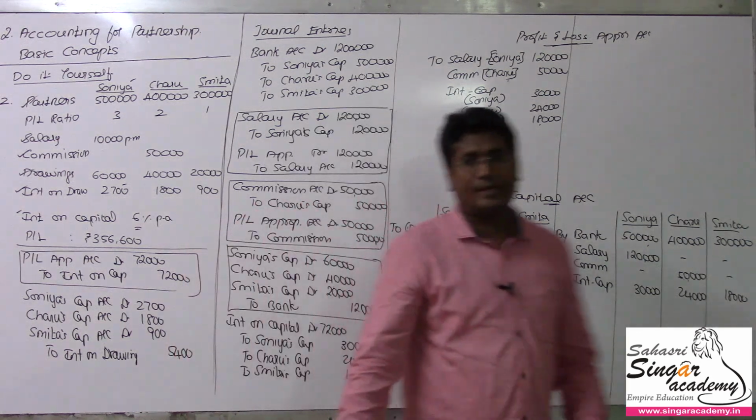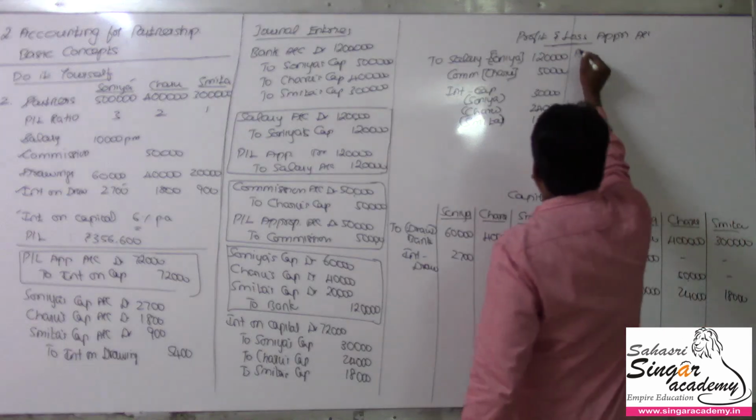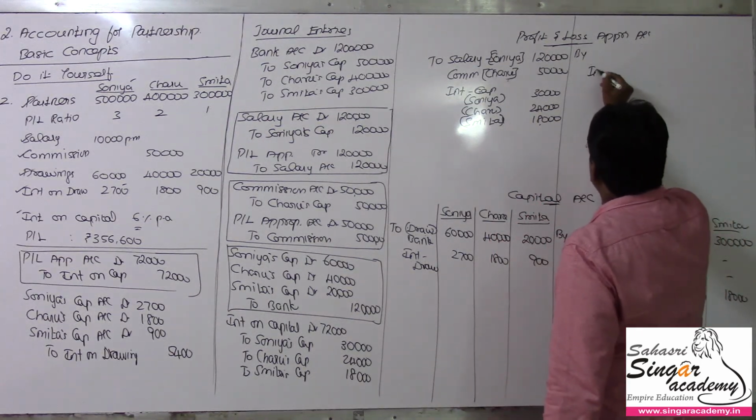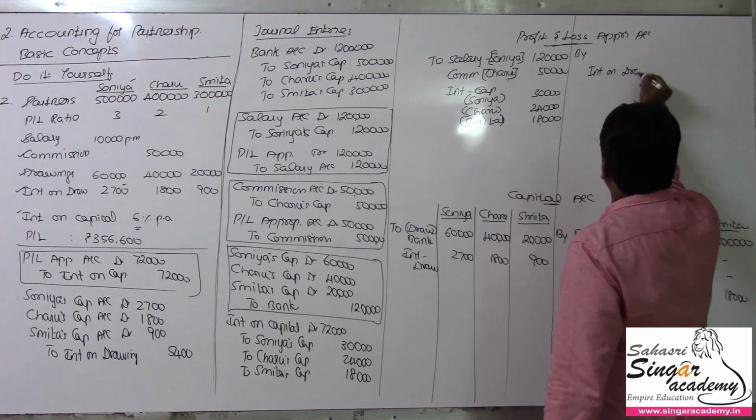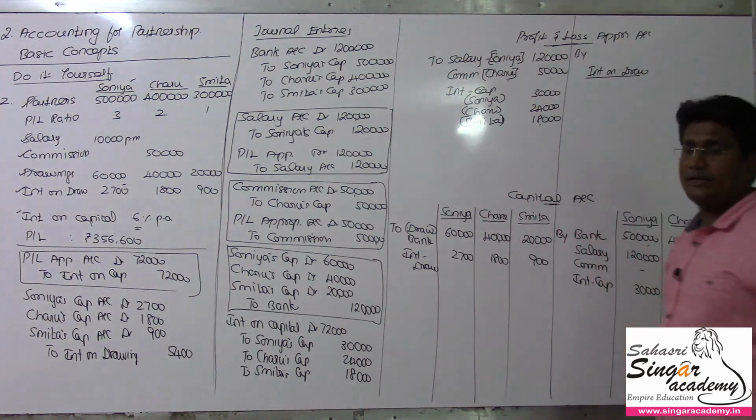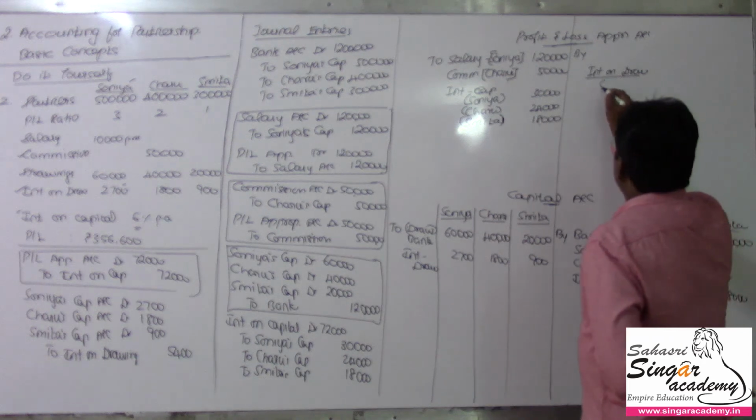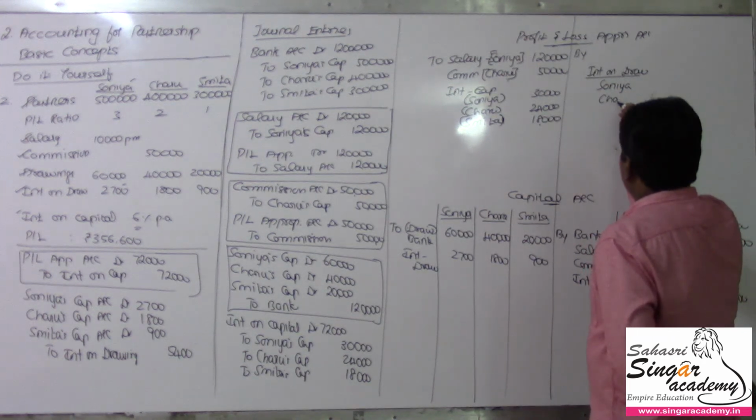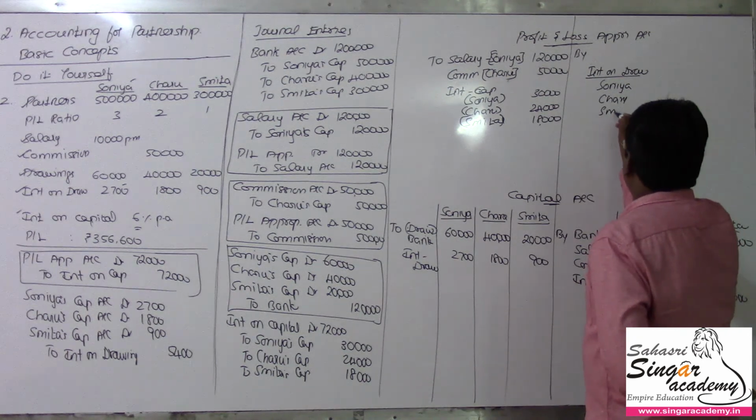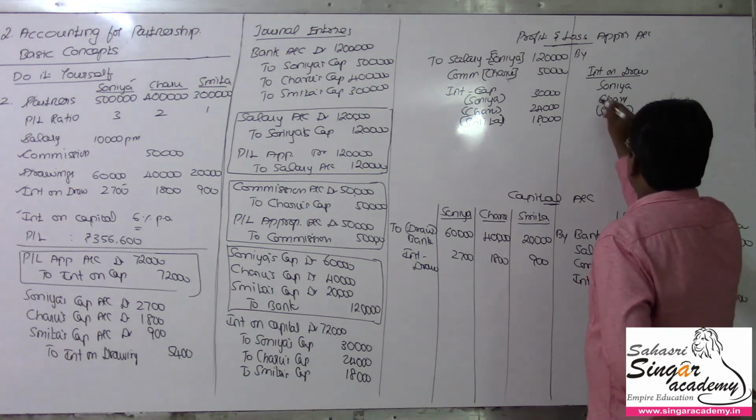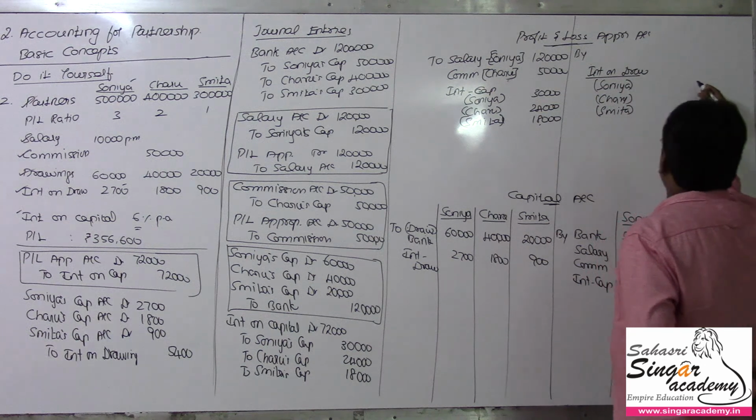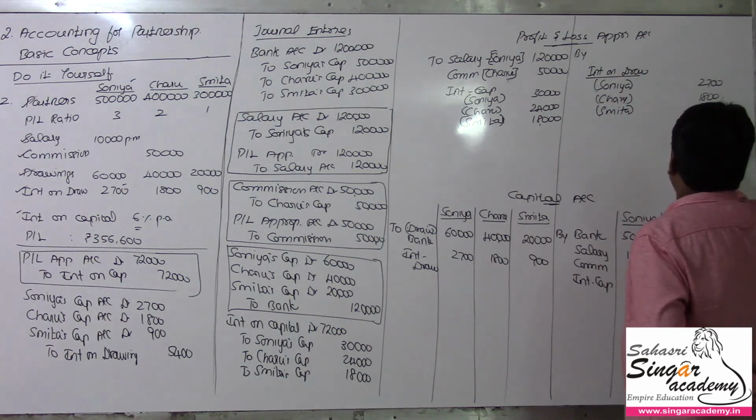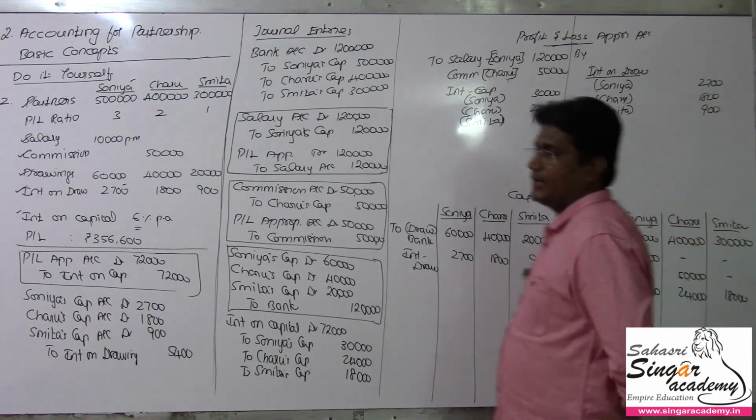And this value will be credited in the P&L appropriation account. So here I am going to credit interest on drawings under that: Sonia, Charu and Smita. The values being 2,700, 1,800 and 900. I hope you could understand.